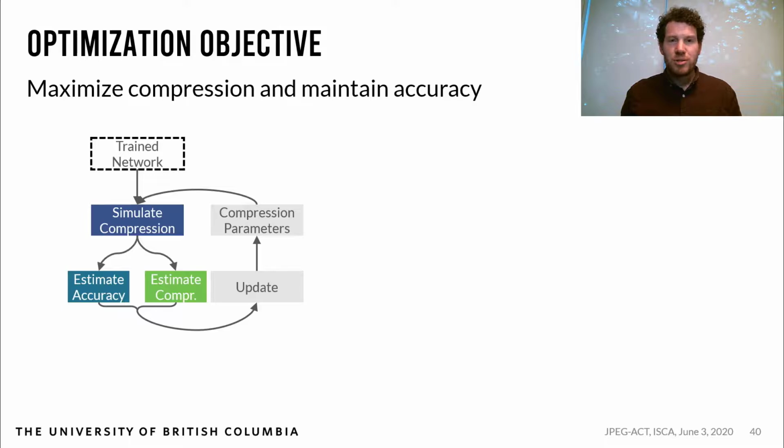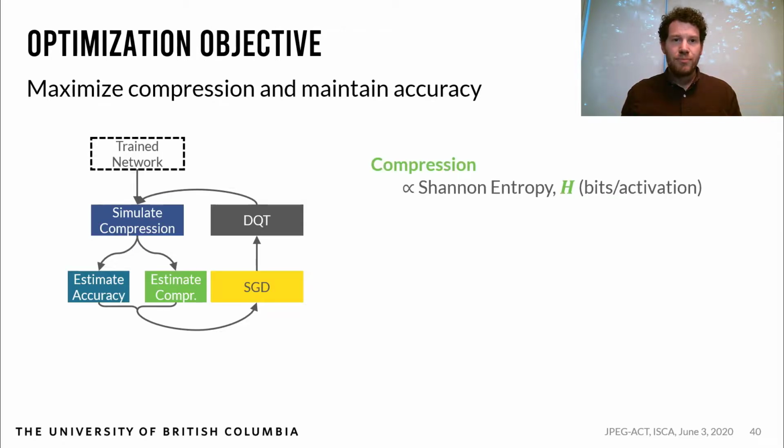The JPEG parameters are the quantization table, and as for updating, we chose to use SGD for this process. Once again, we are not using SGD on the network, we are using it on the JPEG parameters. We use a network with frozen weights as the input to the algorithm. We use Shannon entropy, H, to estimate compression, which gives the bits required per activation.